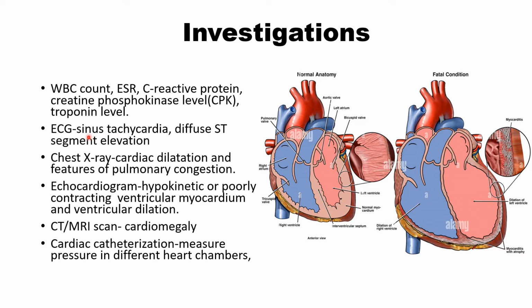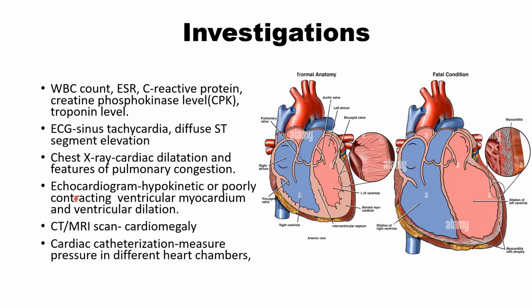ECG: we see sinus tachycardia because heart is failing, and there will be diffuse ST segment elevation. This we have seen in pericarditis also. Diffuse means in almost all leads except AVR. AVR will have just reverse changes, ST segment depression. In chest X-ray there will be cardiac dilatation, cardiomegaly, and features of pulmonary congestion.